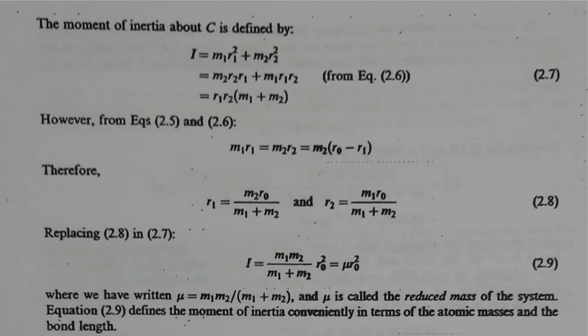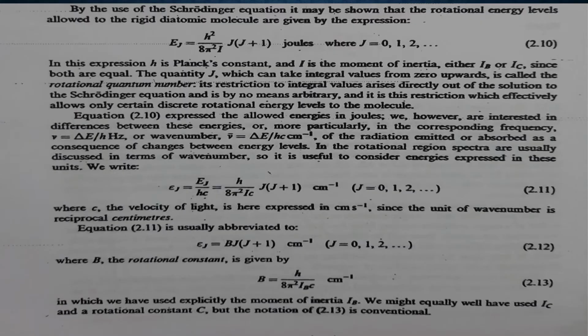This equation defines the moment of inertia conventionally in terms of the atomic masses and the bond length R0 of the system. The rotational energy levels allowed for a rigid diatomic molecule can be obtained by using the Schrödinger equation, and it is given by the expression Ej equals h-bar squared divided by 8 pi squared I into J into (J plus 1) joules. Here J is the rotational quantum number, and it can take any integral values from 0 upwards, that is J equals 0, 1, 2, 3, etc. It is a consequence of the solution to the Schrödinger equation that restricts J to have integral values, and it is this restriction that allows only certain discrete rotational energy levels to the molecule.